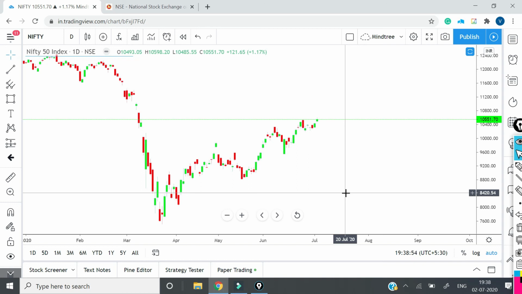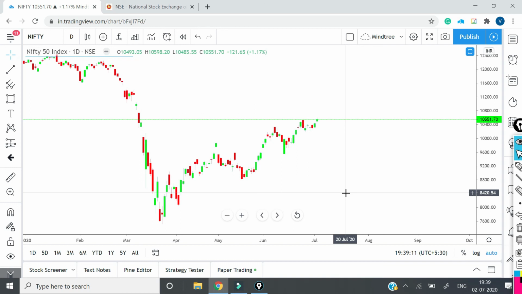Now if somebody has to trade tomorrow, they can very well trade in 5 minutes, in 15 minutes, or in 30 minutes. If somebody is taking positional calls, they can actually look at half an hour, 1 hour or 1 day time frame to trade.